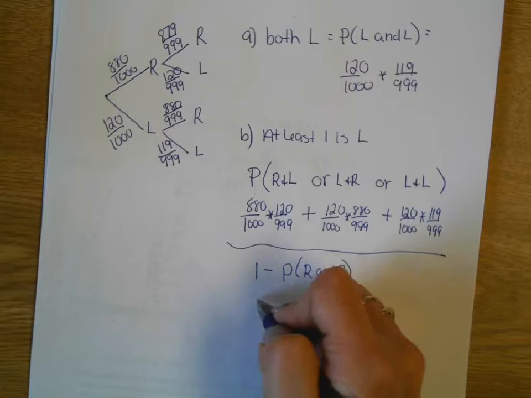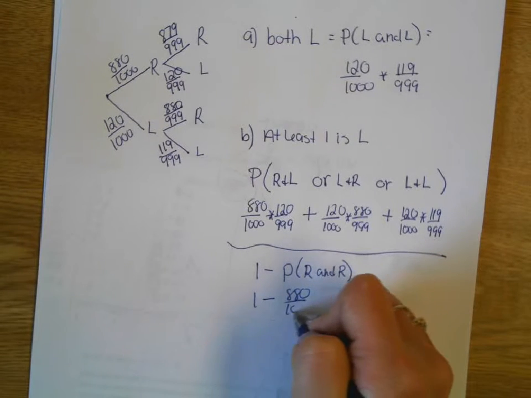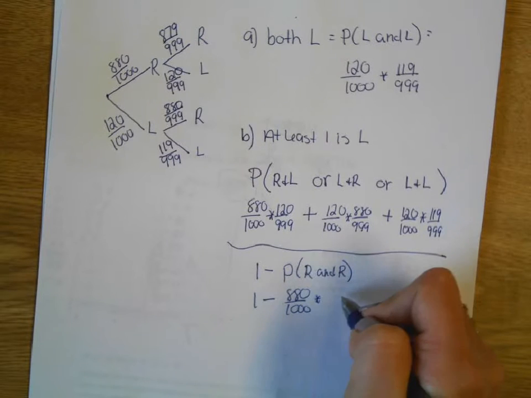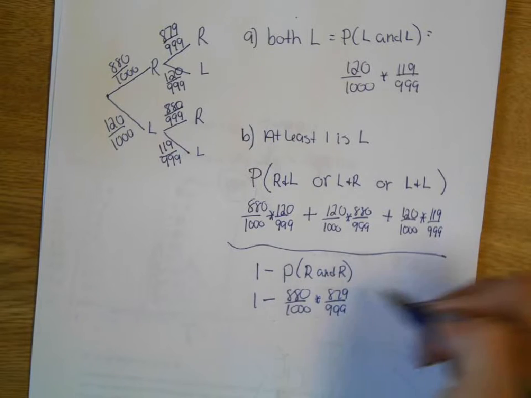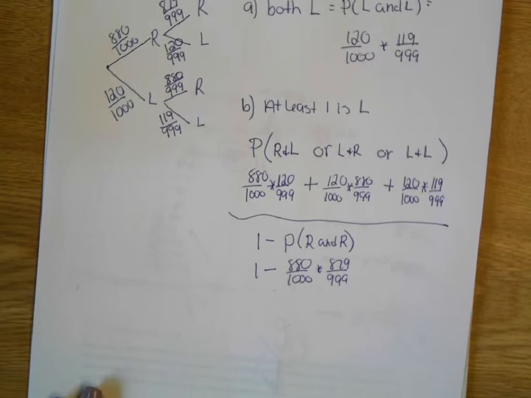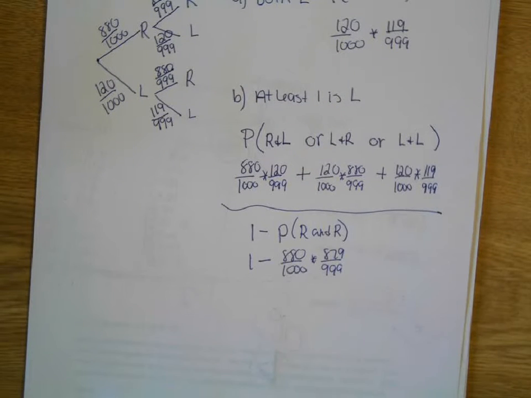So it's 1 minus the 880 out of 1,000 times the 879 out of 999. Both of these will give you the same answer. So you can add up all of the situations that work for you, or do 1 minus the one situation that doesn't work.